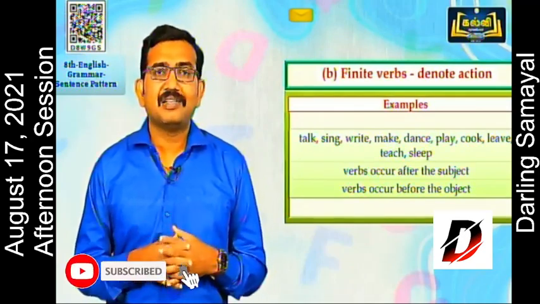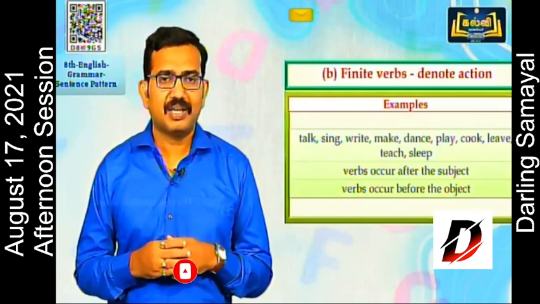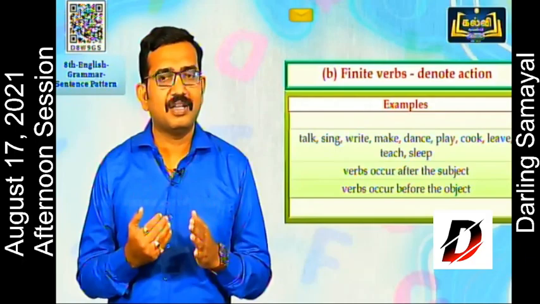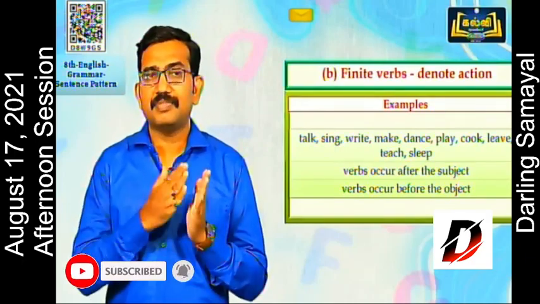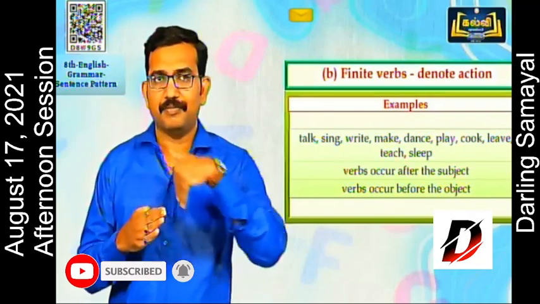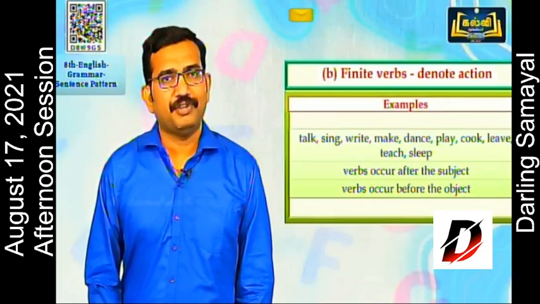Okay. And I'll give two tips. Verb occurs after the subject and verb occurs before the object. Okay. Remember this, verb comes after the subject and before the object. This is the tip you can keep in your mind when you are finding the verb.